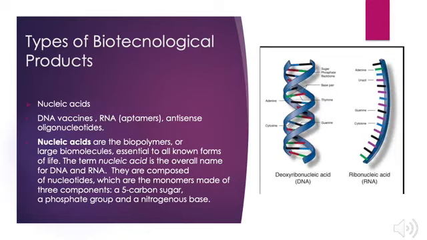Nucleic acids: DNA vaccines, RNA, aptamers, antisense oligonucleotides. Nucleic acids are the biopolymers, or large biomolecules, essential to all known forms of life. The term nucleic acid is the overall name for DNA and RNA. They are composed of nucleotides, which are the monomers made of 3 components: a 5-carbon sugar, a phosphate group, and a nitrogenous base.